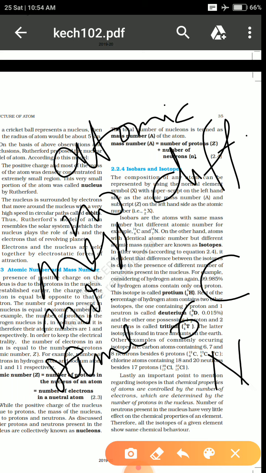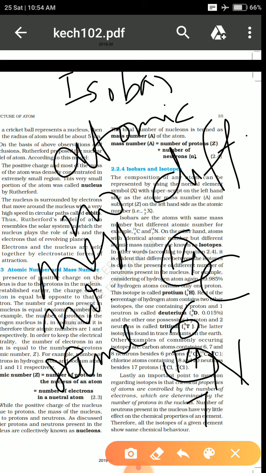Carbon has 6 as atomic number, nitrogen has 7 as atomic number, but both have the same mass number. In some conditions, nitrogen has 14 as mass number, and a particular carbon also has 14 as mass number, right? So this type of category is known by the name isobar. Okay, isobar and isotope.